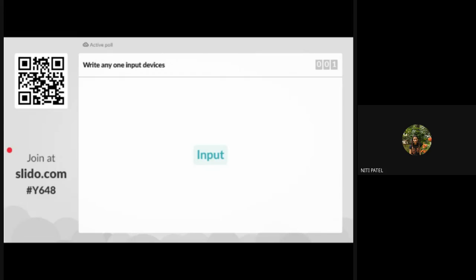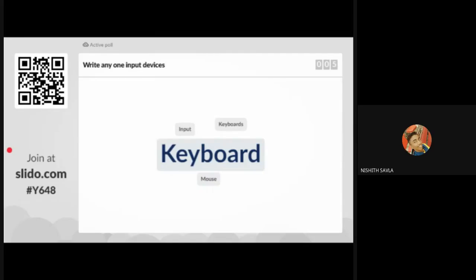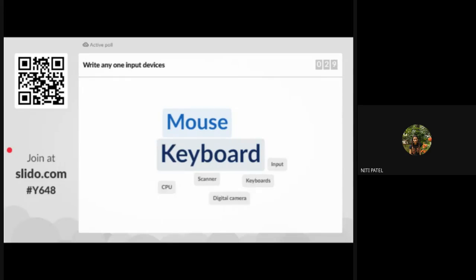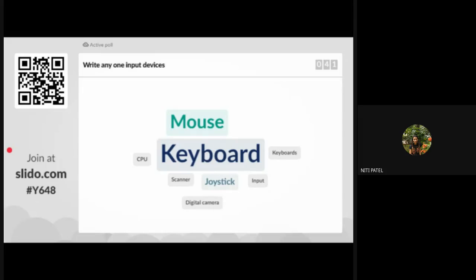Write any one input device which you are aware of. Yes, keyboard is correct. Mouse. CPU entirely cannot be an input device. Scanner, good, correct. Joystick, correct.